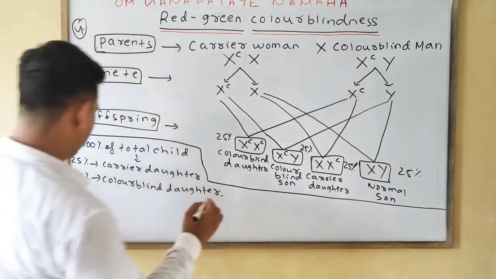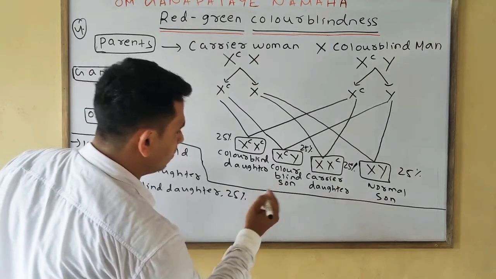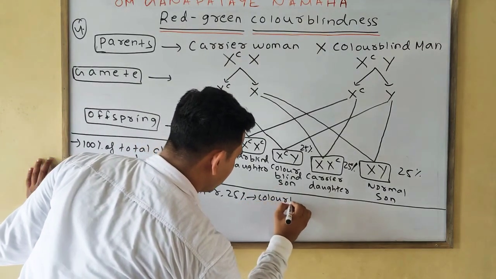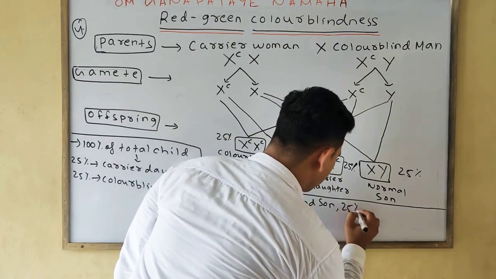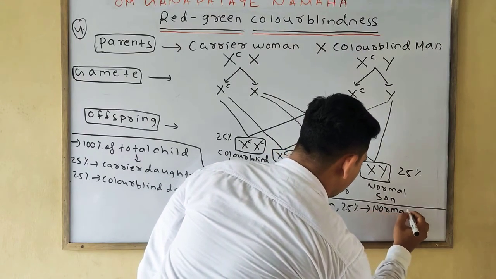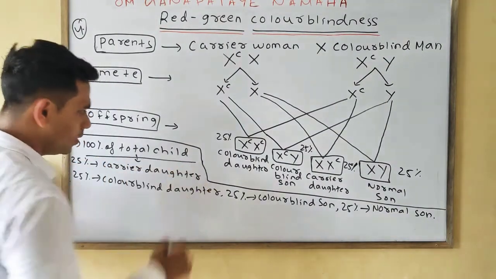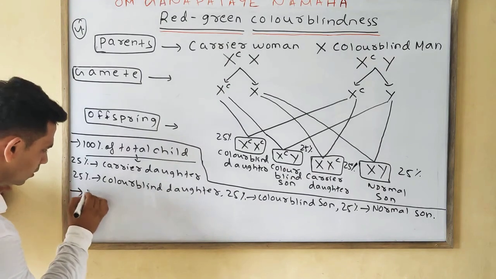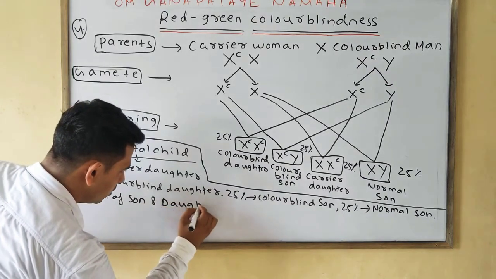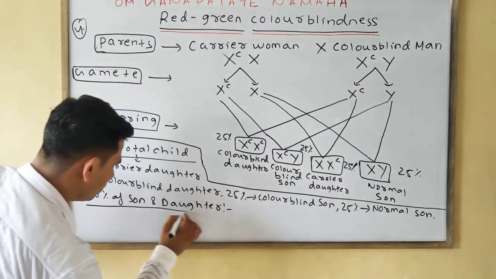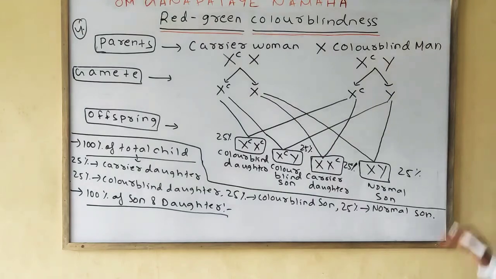Further, 25% are colorblind son, and 25% are normal son. This is of the 100% total child, this case. Second case, if we discuss the 100% of son and daughter, in this case, how will we write? You analyze it. I'm giving you 10 seconds. How will you write the 100% of son and daughter?